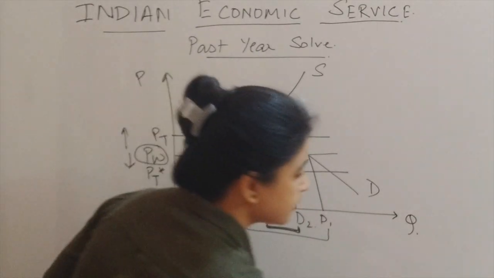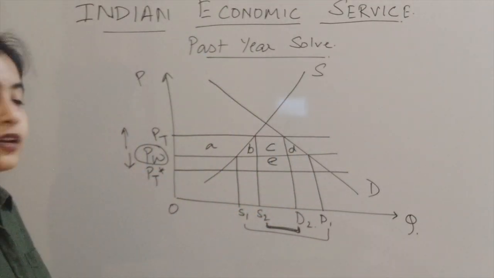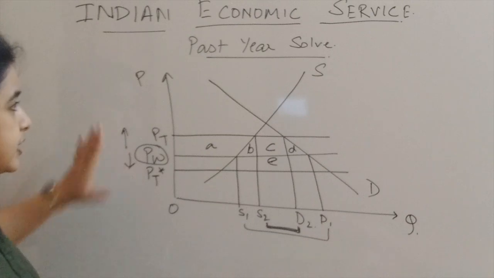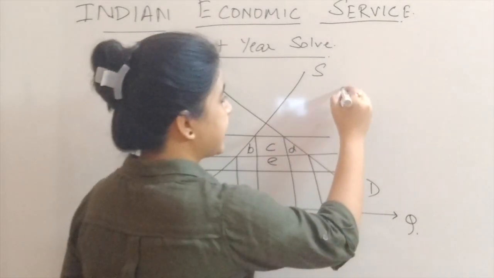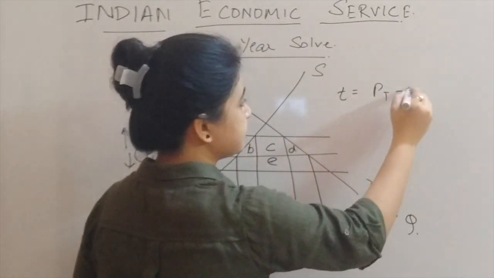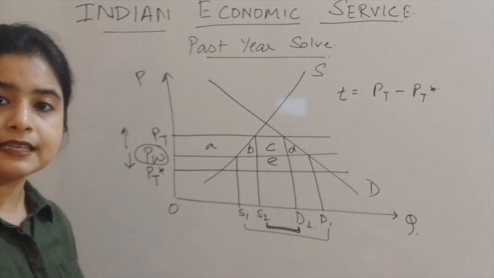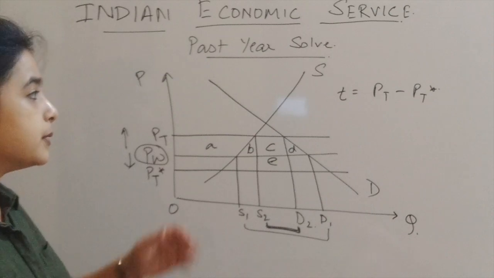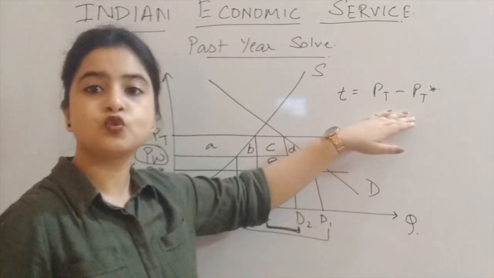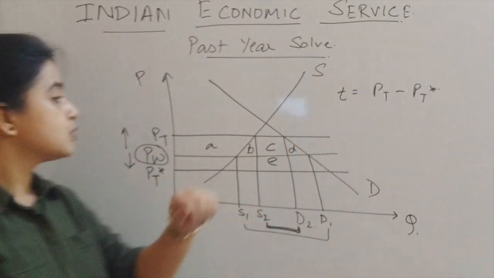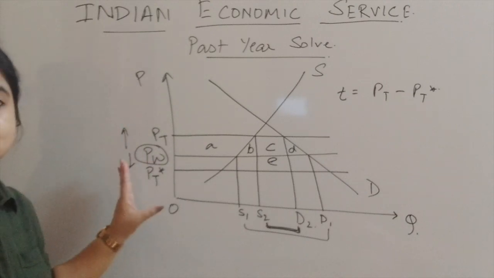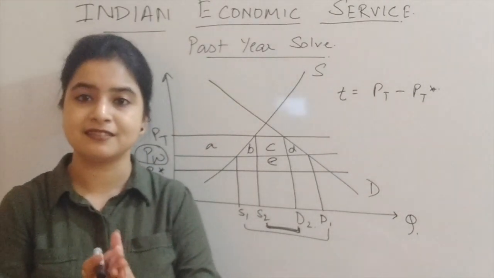Now, so I've already mentioned that the tariff, let's say T, is the difference between the two prices.